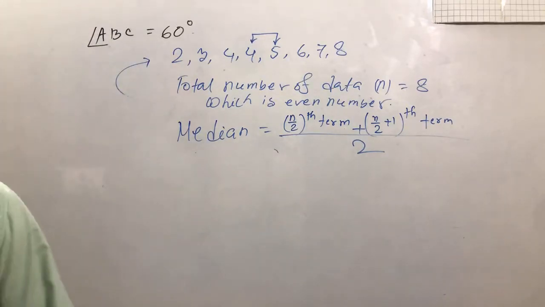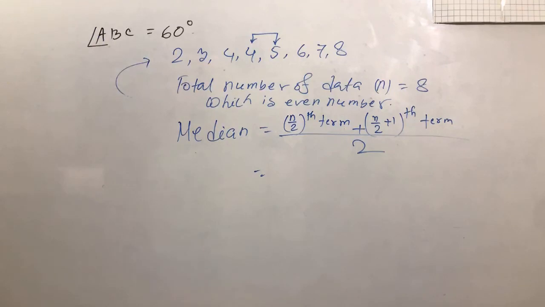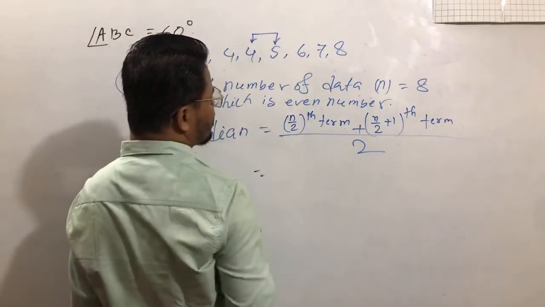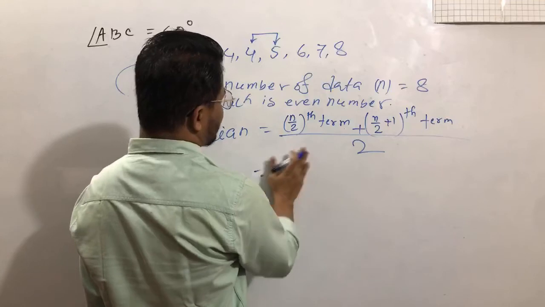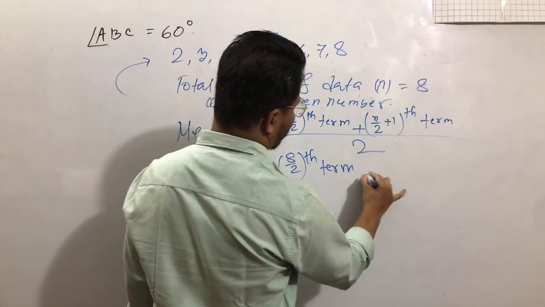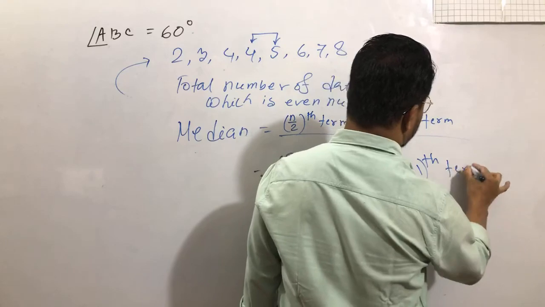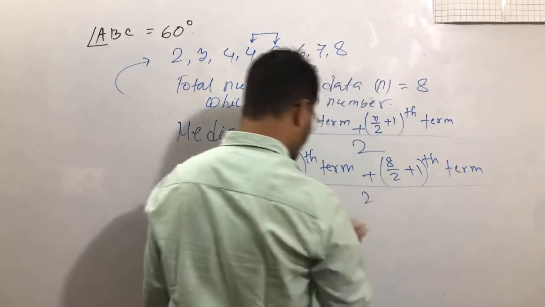So dear students, this is the formula of the median. The median formula for the even number is the n by 2 th term plus the n by 2 plus 1 th term, divided by 2. So this is the formula for the even number, here n equals 8.